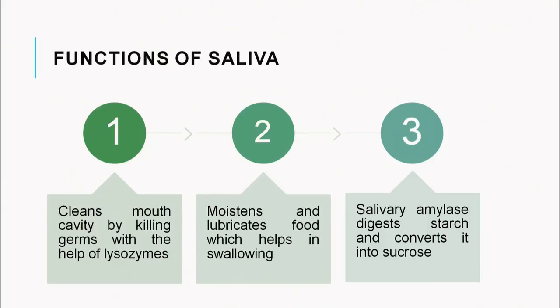It's an enzyme, and I think you all know that enzymes are all proteinaceous. They are made up of proteins. So this salivary amylase digests the starch and converts it into a sucrose. Sucrose is a disaccharide and starch is a polysaccharide. Polysaccharide means it is made up of many units of monosaccharides which are joined together, and disaccharide is a compound made up by joining of two monosaccharide units. So the big molecule starch has been broken down into a small molecule sucrose with the activity of salivary amylase.